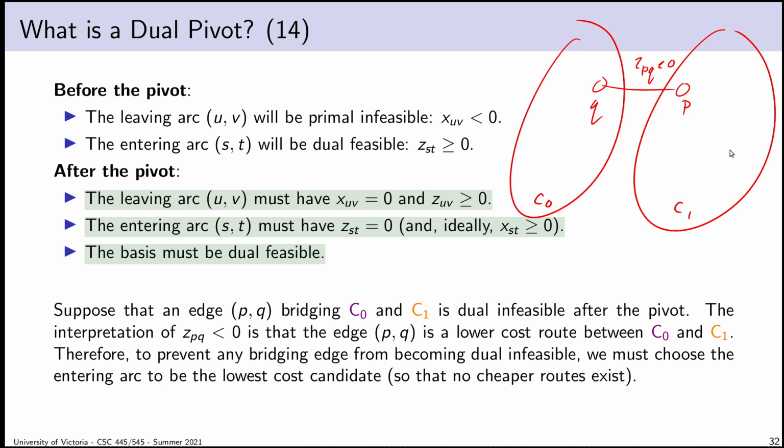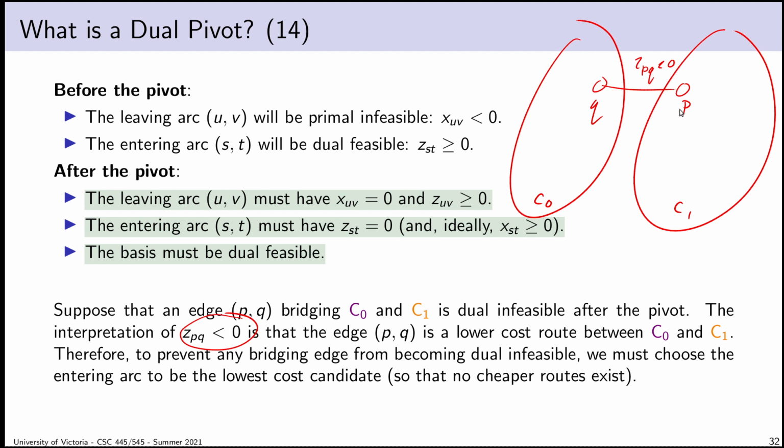Well, we know already that ZPQ is supposed to be the potential cost increase by using the edge PQ instead of some other edge that's currently in the basis. If I notice that ZPQ is negative, what that's telling me is that the arc PQ is a lower cost route. If I used PQ instead of whatever I'm already using to go between C0 and C1, I would save money. So the arc PQ is a lower cost route between C0 and C1. If I want to prevent any of the edges between C0 and C1 from becoming dual infeasible, from having this situation occur, I want to make sure that whatever edge I bring in, my entering arc, is the lowest cost route.